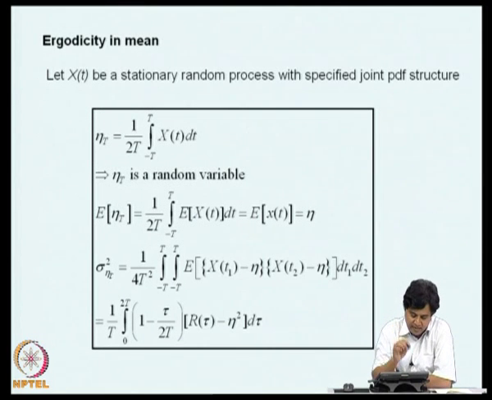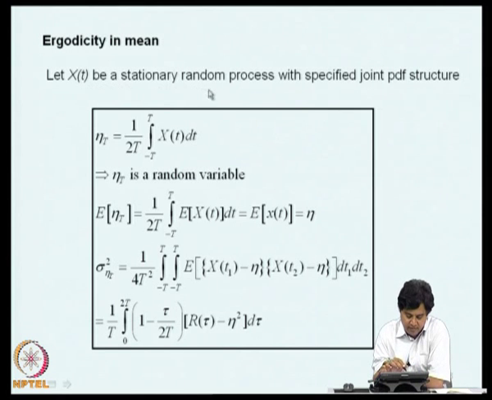We will now talk about the equality that I was mentioning. So, let us consider x of t to be a stationary random process with the specified joint probability distribution structure. Now, for the sake of simplicity, I assume that time is defined symmetrically from minus T to plus T. The time average I denote as eta of T, and this is the definition.